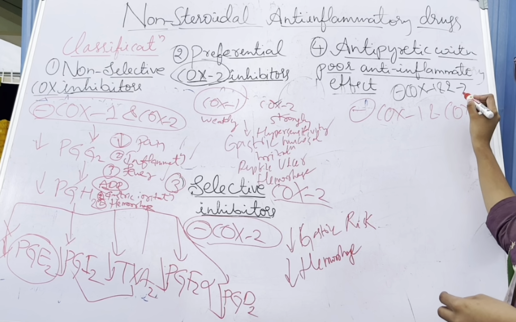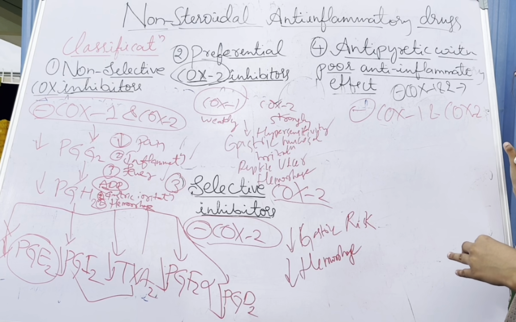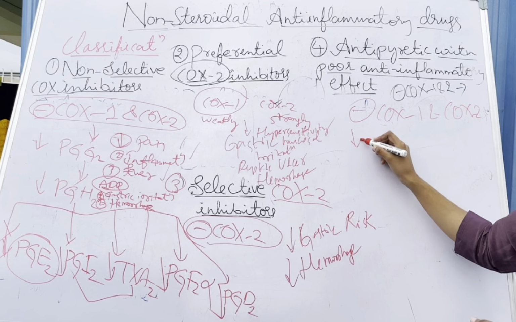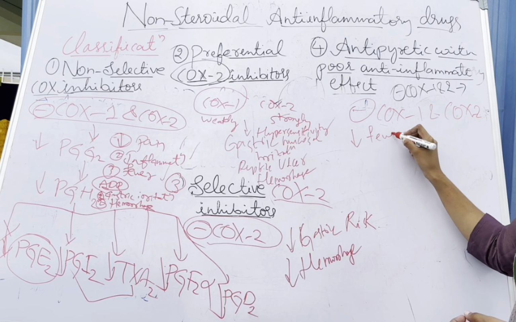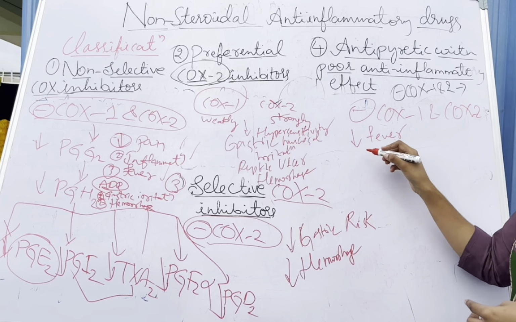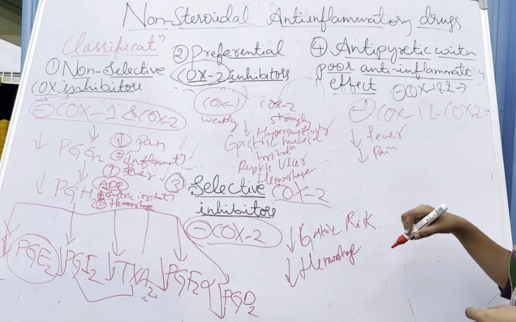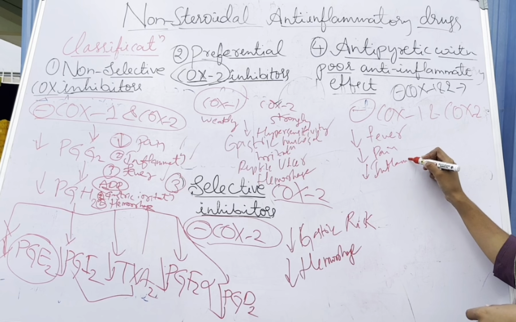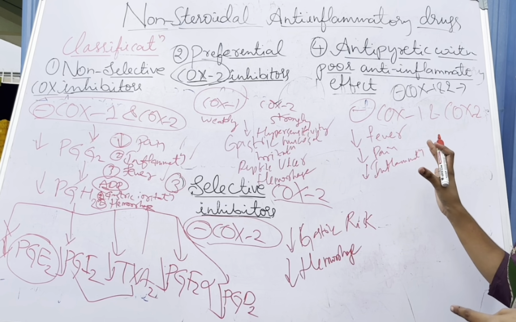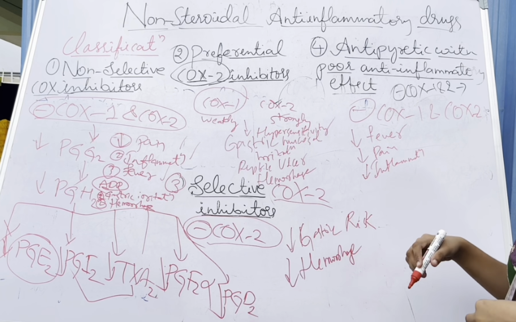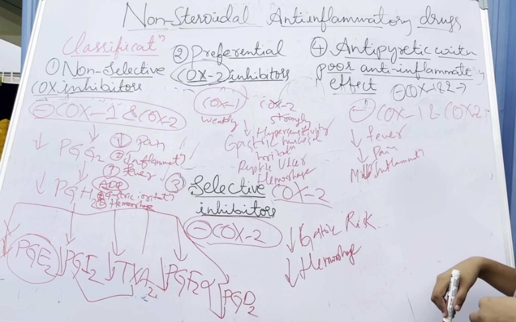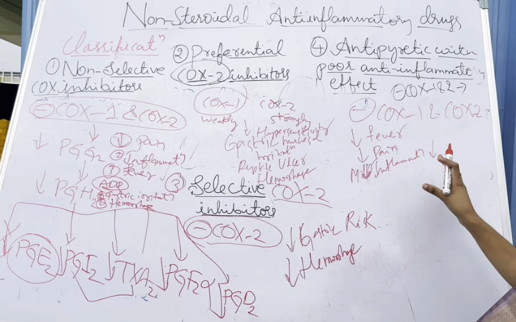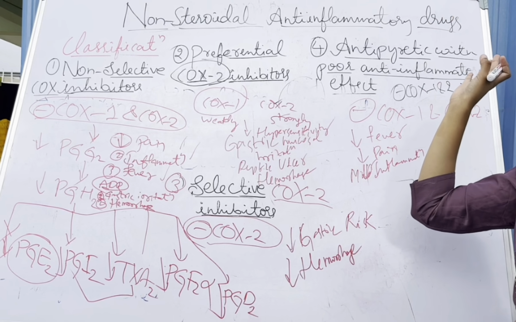But here, the COX-1 and COX-2 enzymes are strongly blocked where? In the hypothalamus, right? So the fever is reduced, the pain is reduced, and also there is a weak, mild inflammation reduced. Yes, fever, pain, mild inflammation. These are the effects which are reduced by the antipyretic drugs.